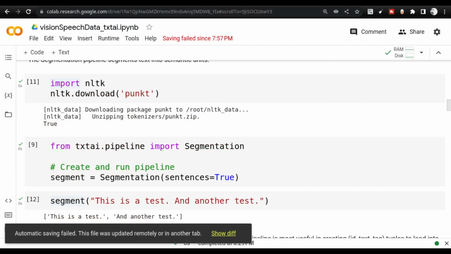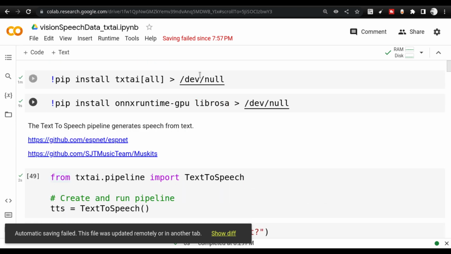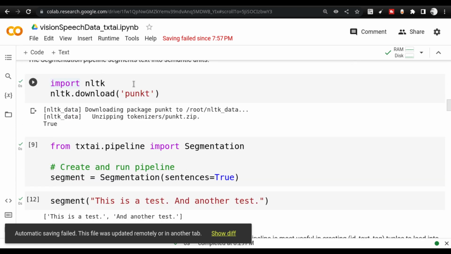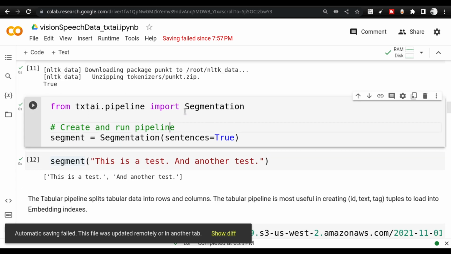Let us go back to the browser. In the browser, you can see that we start by using NLTK. We have to import the NLTK library. Ensure that you do that. It also comes installed by default here, because we are doing a TxtAI all installation, so all the necessary runtimes and libraries are already installed. And we download the punkt tokenizer from NLTK that is used by the segmentation construct here.